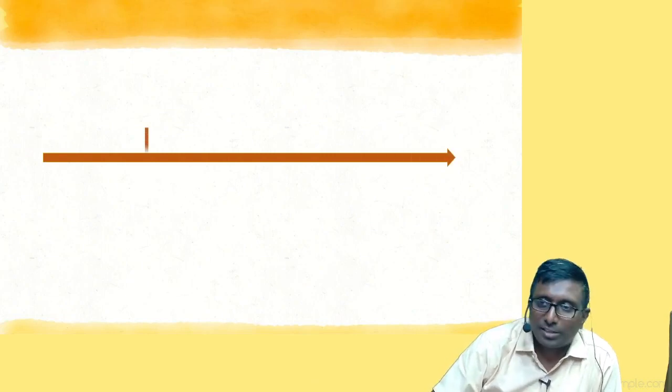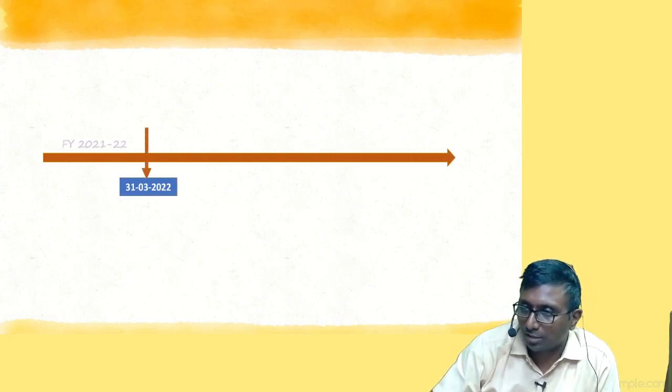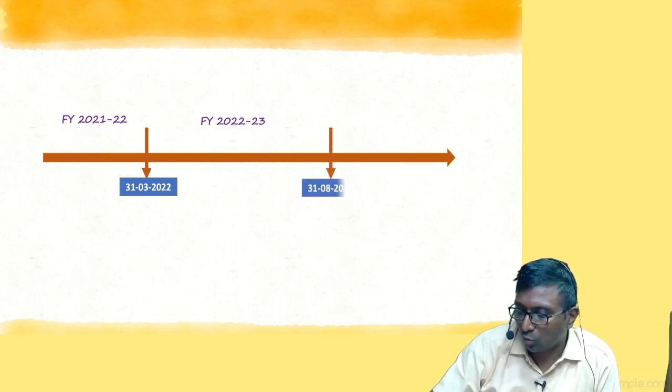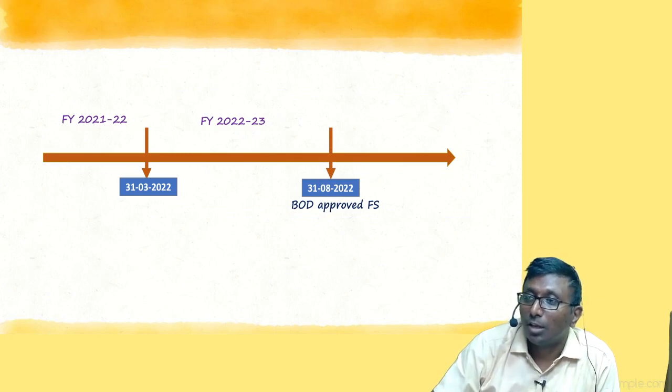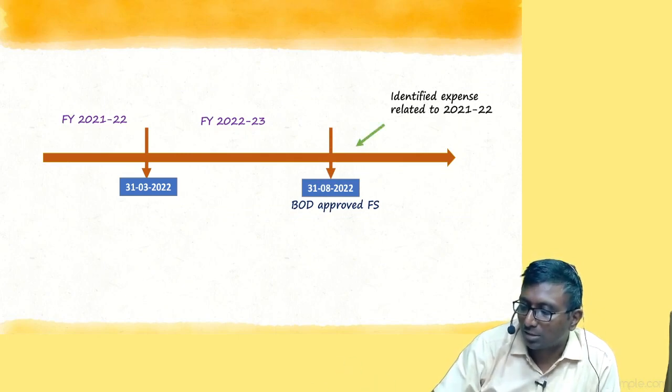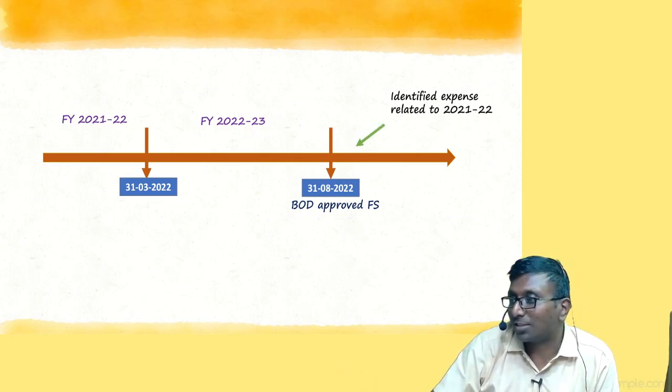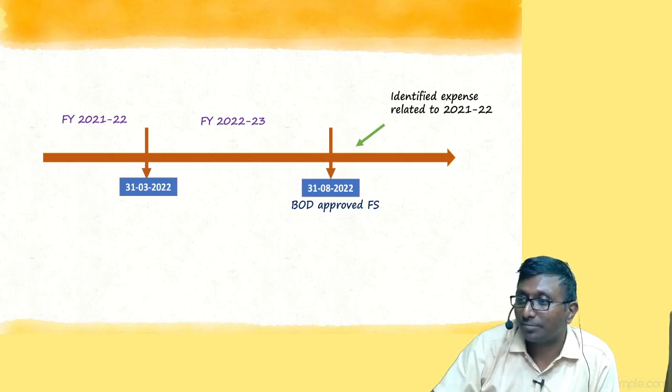One last slide. Actually, we are done with the standard. देखो इधर. Last year, current year books are closed. 31st August, the board of directors uploaded the financial statements. Now my accountant is coming and saying, we found some expenses from last year. The board has already signed. What will you do? Ask him to resign first. You waste fellow.